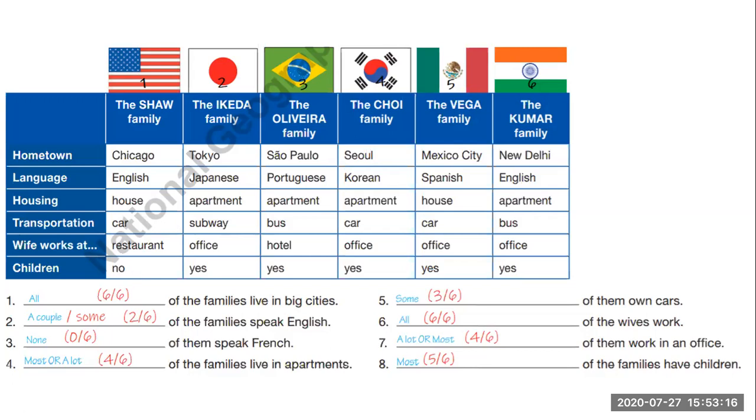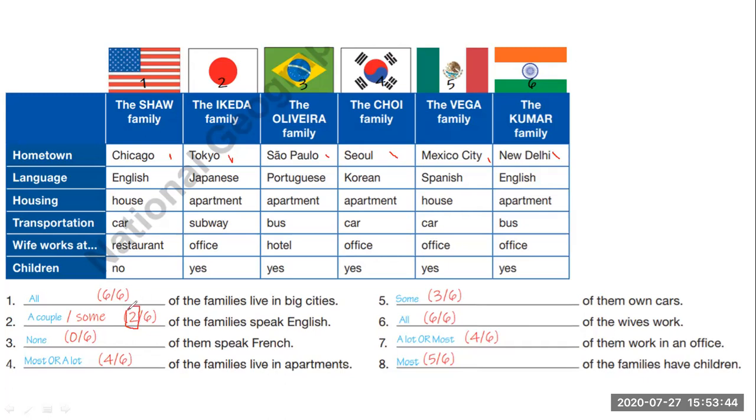For example, in number one, we said all of the families live in big cities because we are talking about these cities, right? These are all big cities. So we have 6 families and they all live in big cities. Number two, a couple or some. We are talking about a couple of the families speaking English because only 2 families do.